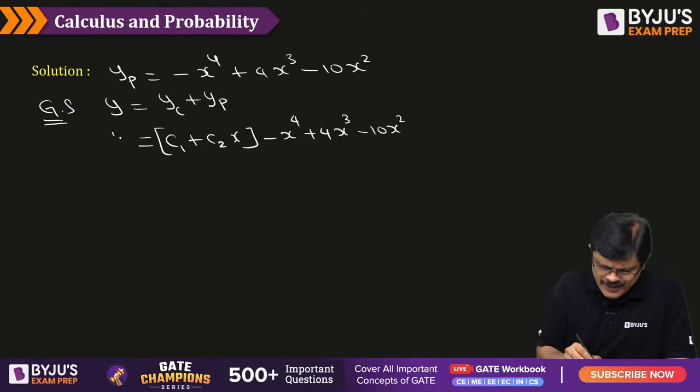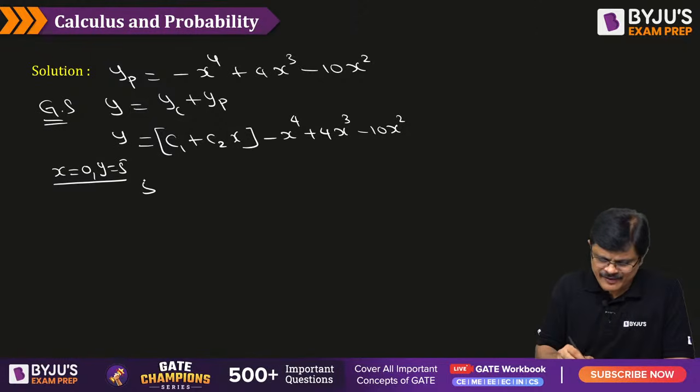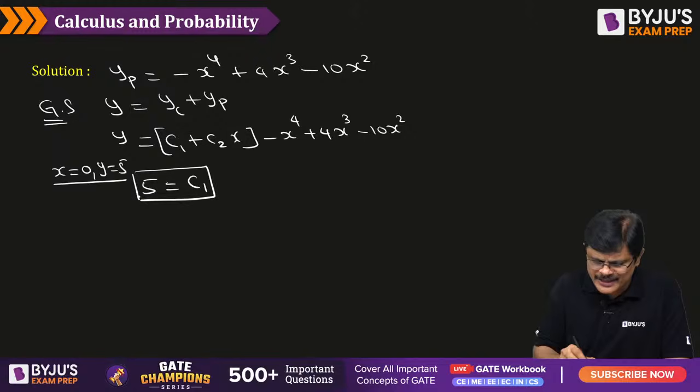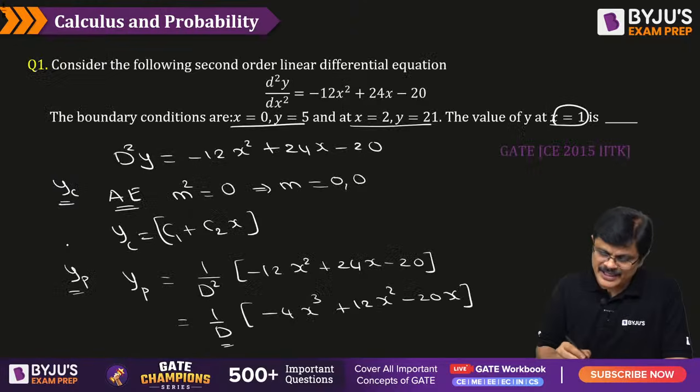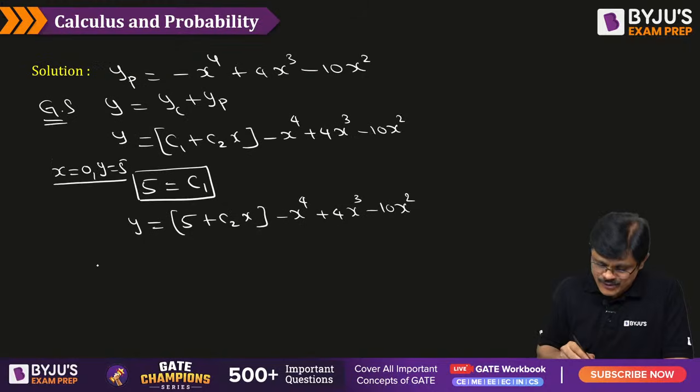Okay, so let us substitute the conditions. The first condition is when x is 0, the value of y is 5. Let us apply this condition. That is 5 is equal to C1, C2 into 0 is 0, and the remaining terms are all 0. So C1 value is 5, my dear friends. So the value of y is actually 5 plus C2x minus x power 4 plus 4x cube minus 10x square. Now the second condition is when x is 2, the value of y is 21.